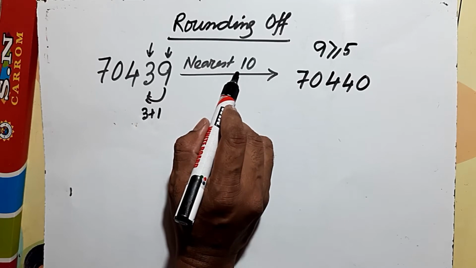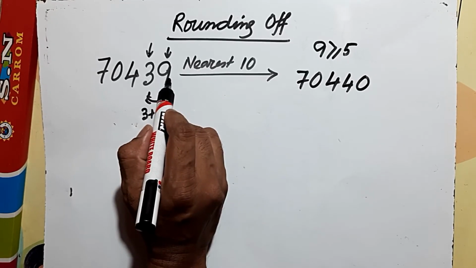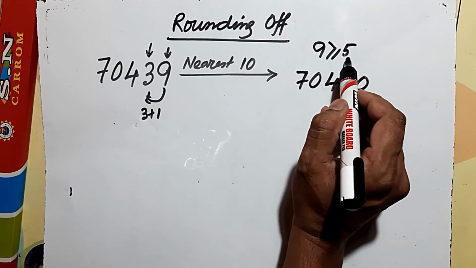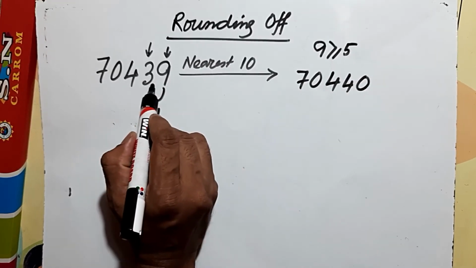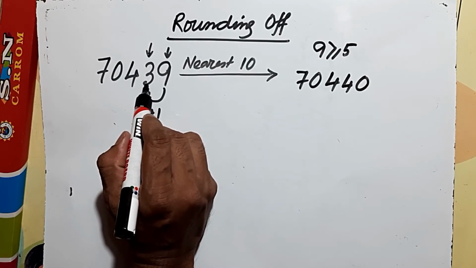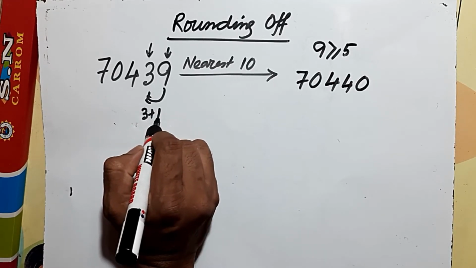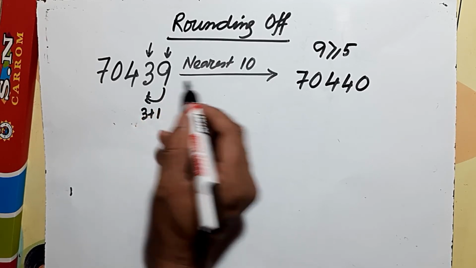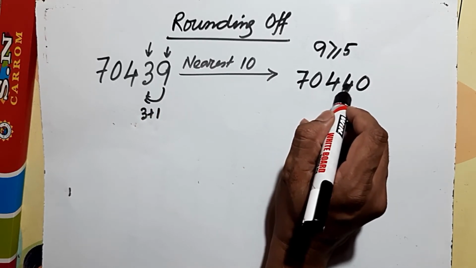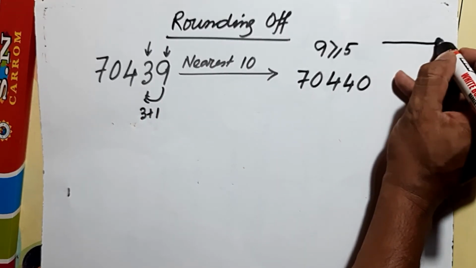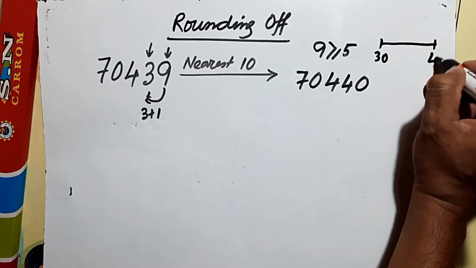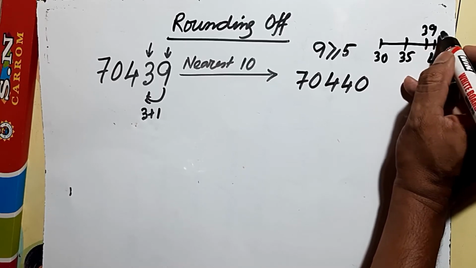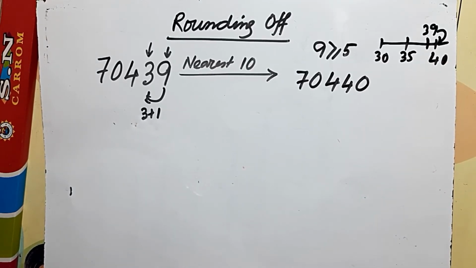Let's see this example 70439 once again. We'll round it to the nearest 10, so we look into the ones place. The ones place has the number 9, and 9 is greater than or equal to 5, so we add 1 to the tens place number. 3 plus 1 is 4, and we put 0 over here. So it will be 70440. If we see the number line, here is 30, here is 40, and in between 35. 39 is over here, so it will be rounded up to 40.